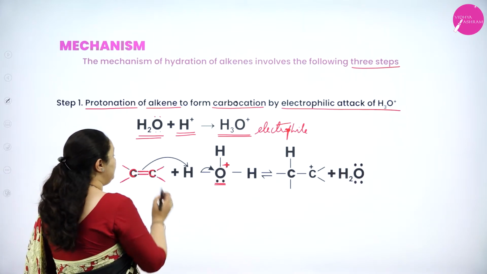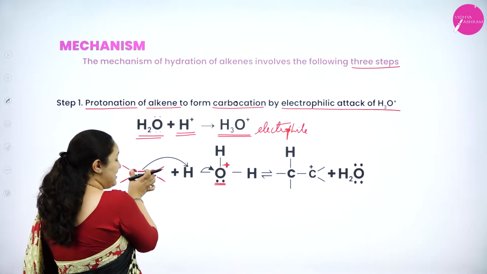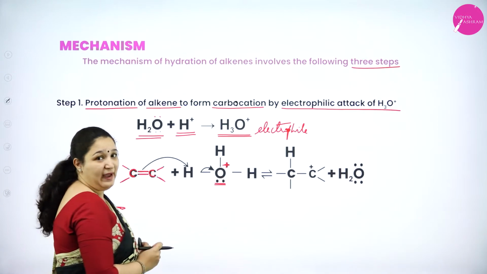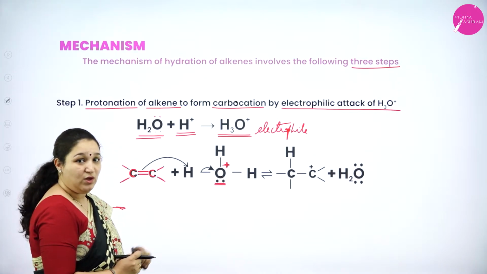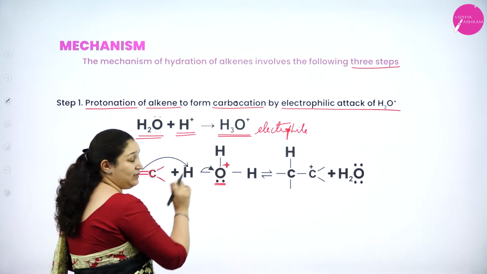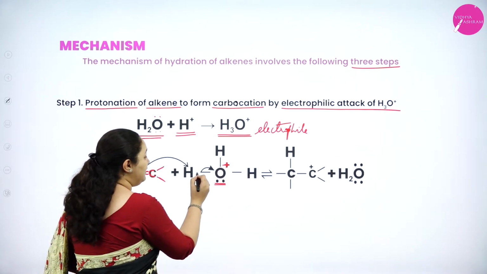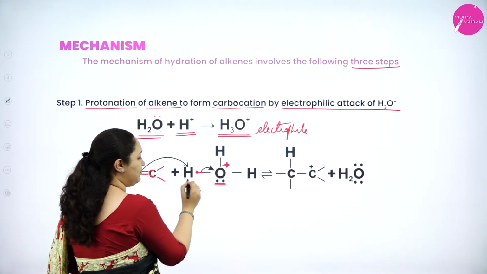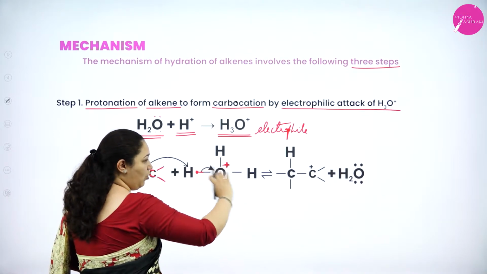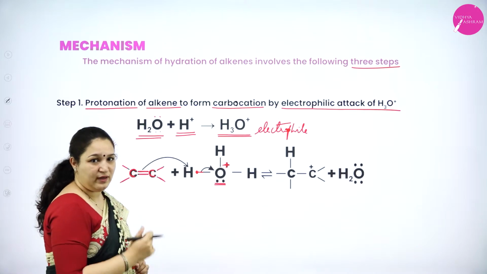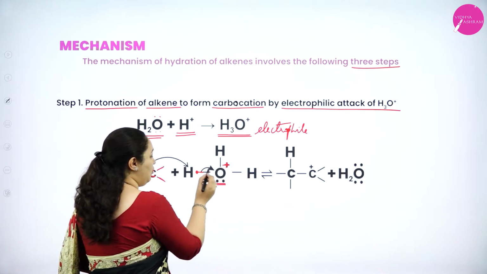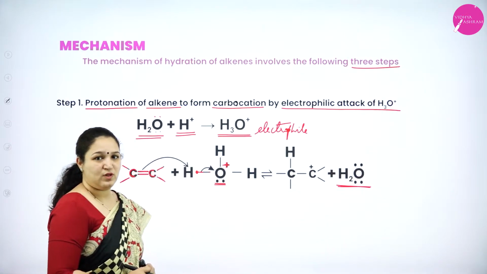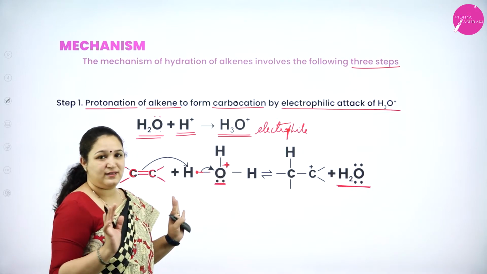Now what will happen is, this carbon-carbon double bond, as it has got the double bond, it is electron rich, and the electrophile comes to attack this carbon-carbon double bond. Oxygen does not like to be in the positive charge, thus it will take up the electron from the hydrogen atom to go out or move out as water, H2O. Its own electron, one electron from hydrogen, the positive charge will go away and it will go out as H2O. So now the positive charge is not there on water and it is happy.